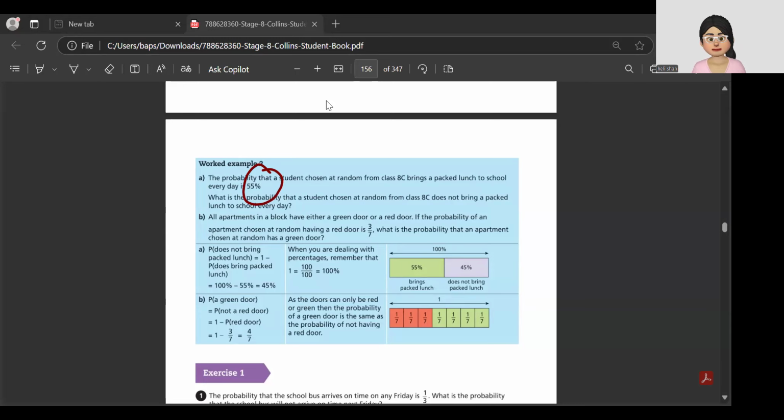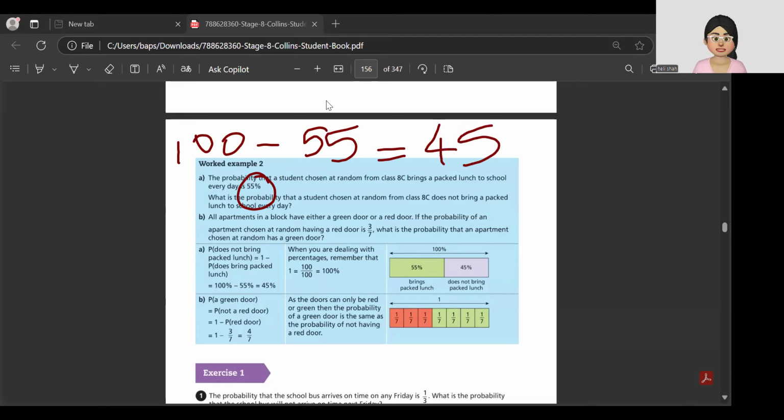Now, in the above example, we had numbers. We didn't have percentage. Now, whenever you have percentage, there are two ways to do it. If you're given a percentage and you have to answer in percentage, you simply subtract from 100 because the total percent can be 100, not more than that. So you say 100 minus 55, which is 45%.